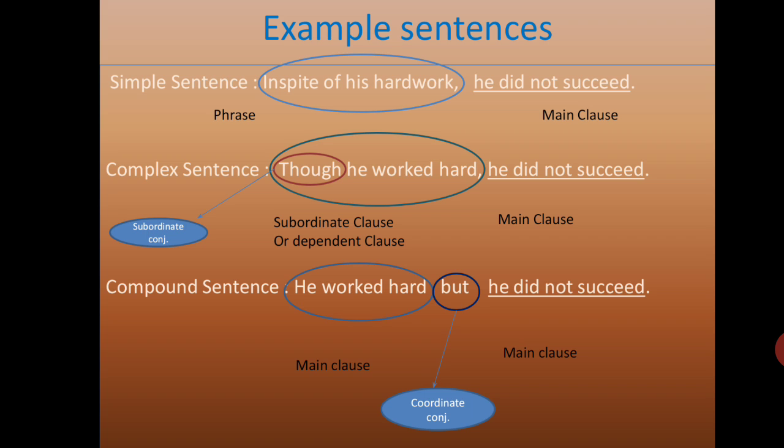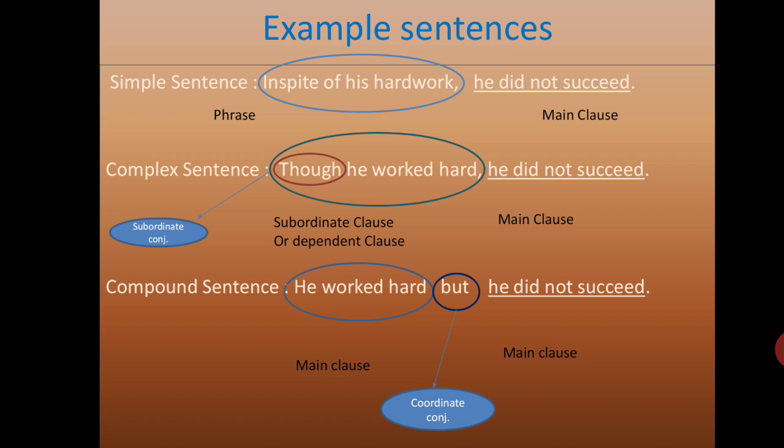Something contrasting. Though he worked hard, he did not succeed. Contrasting ideas. Even though we transform the simple sentence into a complex one, it gives the same meaning. When you transform this into a compound sentence, it still gives the same meaning. He worked hard, but he did not succeed.